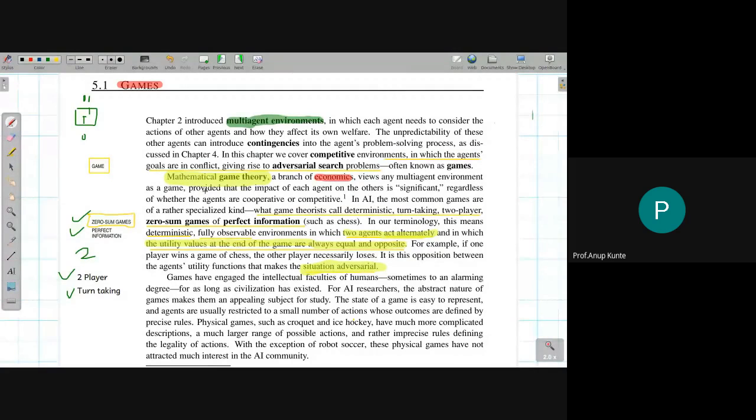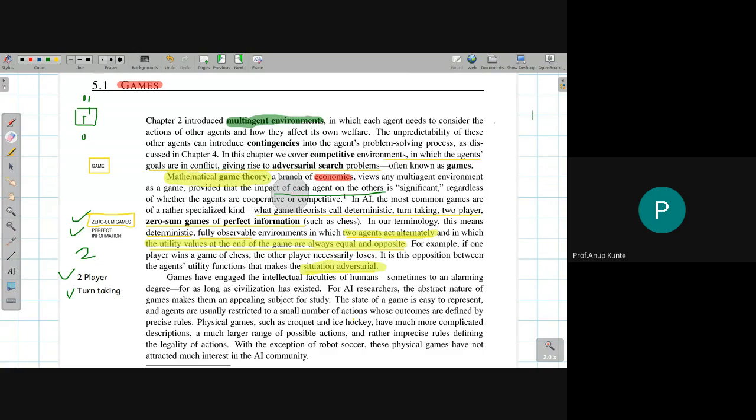considers that the impact of every agent that comes into the picture is very significant on all the other agents. So if one agent plays a particular thing or applies certain action on the environment, all the other agents and their actions get affected significantly, regardless of whether the agents are cooperative or competitive. So we already talked about what we mean by cooperation and competition.